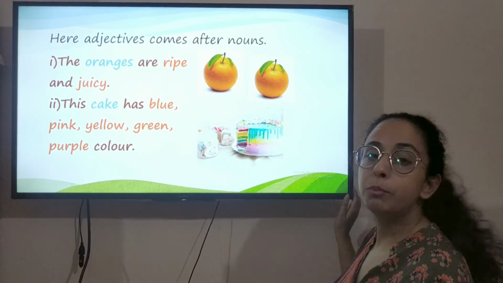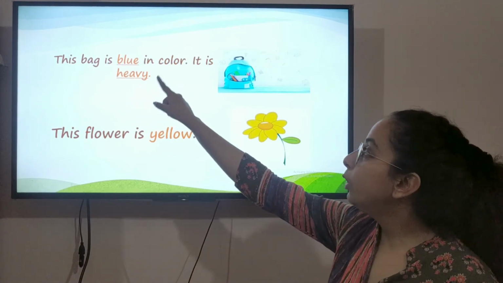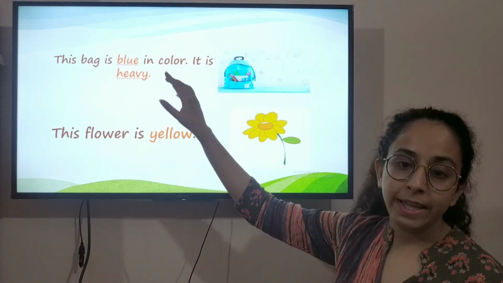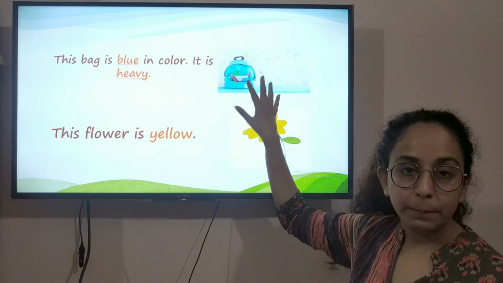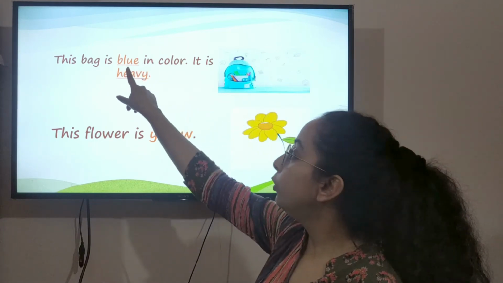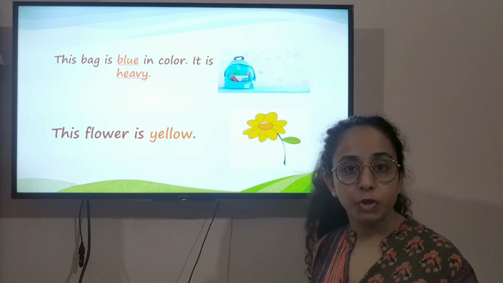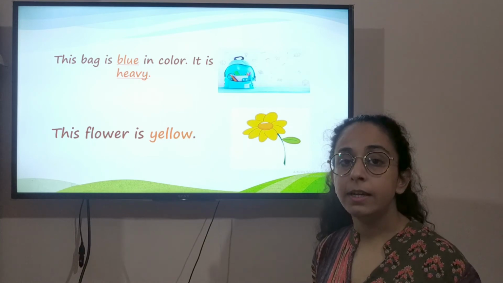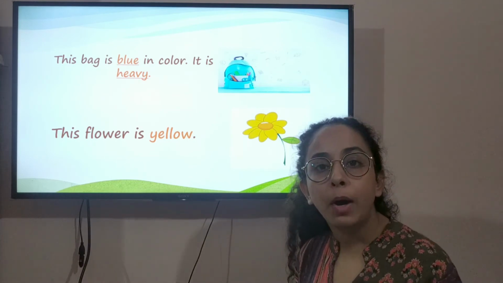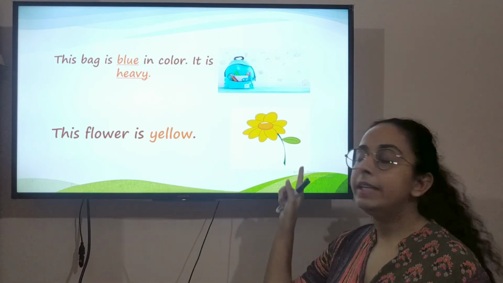Now let's look at more examples. This bag is blue in color. It is heavy. Bag is the noun here, and it is blue in color and it is heavy. Blue and heavy are the adjectives, as they are telling us something more about the noun. This flower is yellow.